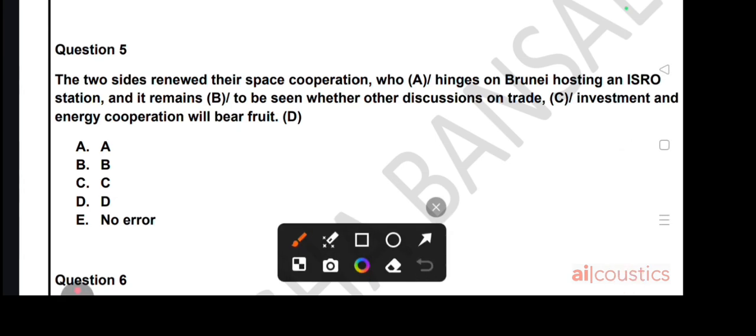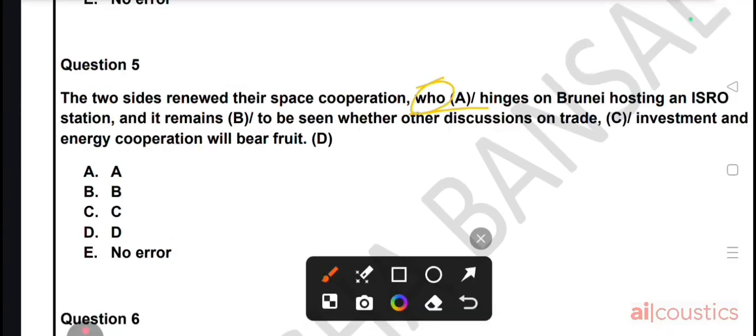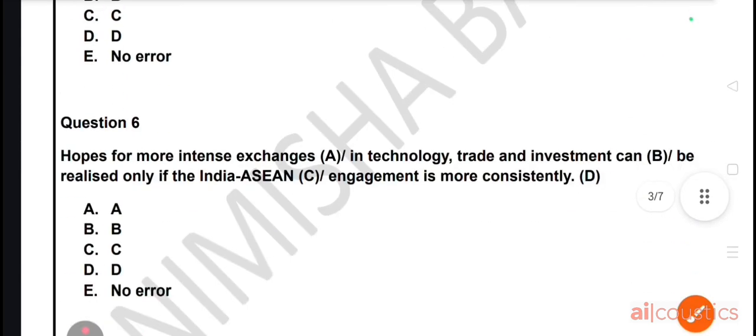The two sides renewed their space cooperation who hinges on Brunei. Now, here, who is used to refer to people and which is used to refer to things. So here we will not use who, we will use which. The correct answer will be: The two sides renewed their space cooperation, which hinges on Brunei hosting an ISRO station, and it remains to be seen whether other discussions on trade, investment, and energy cooperation will bear fruit. So the error is in part A, we will use which. Now we will move to another question.